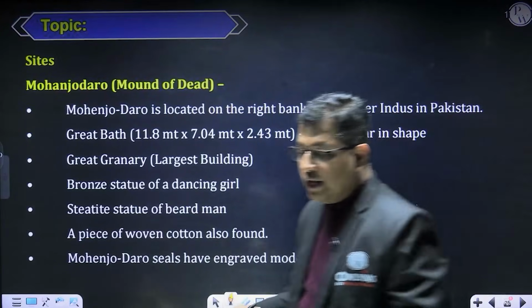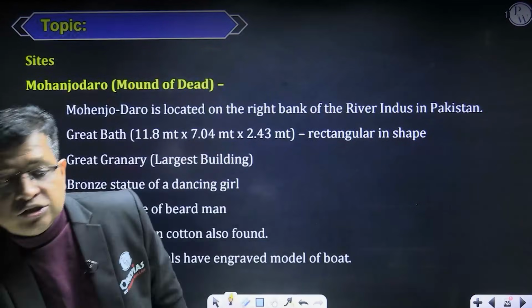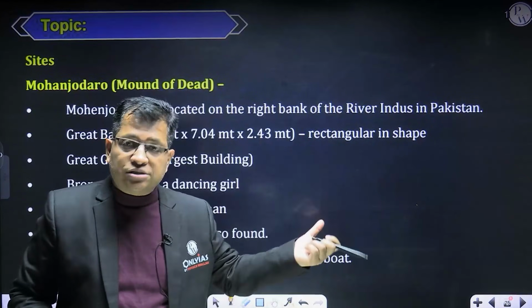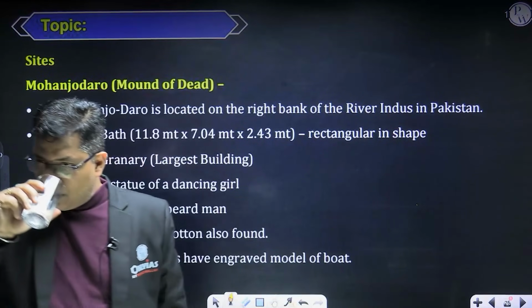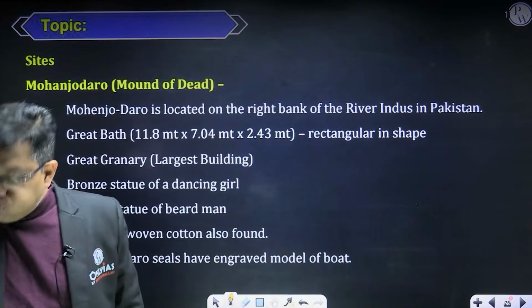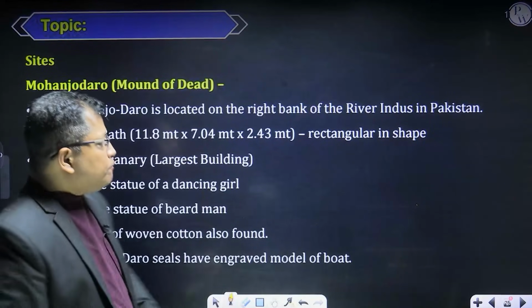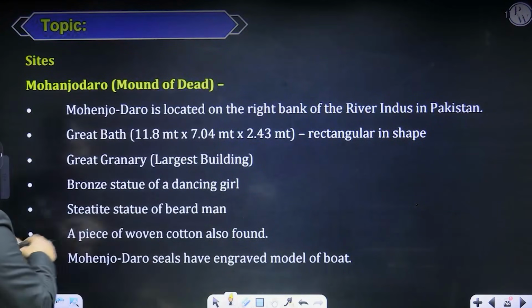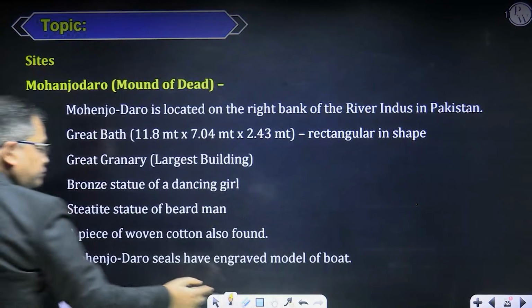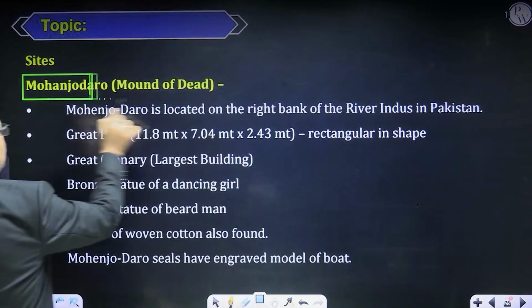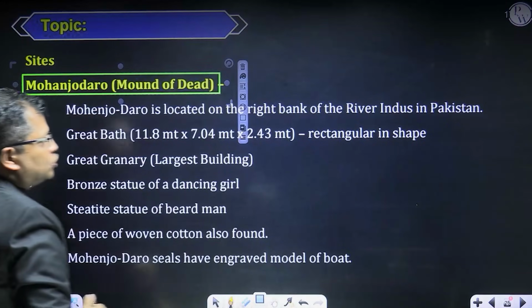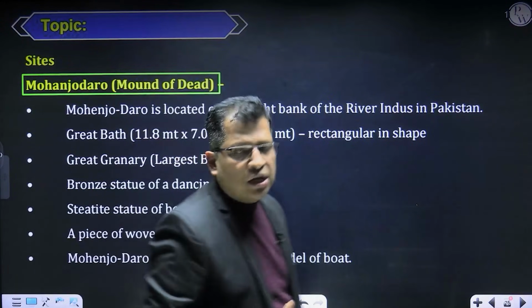Now coming to the sites and their findings. Some of the sites are quite important. In fact, there are more than 2000 sites discovered today, but some of them are still very important. The first site is Mohenjo-daro. The literal meaning of Mohenjo-daro is mound of the dead. It is located on the bank of river Indus in Pakistan.